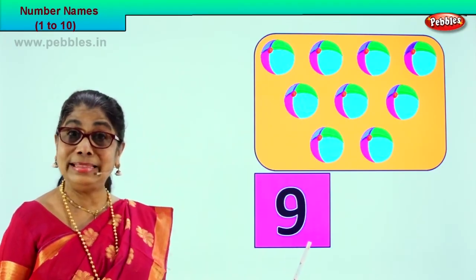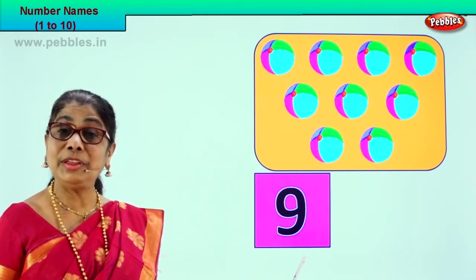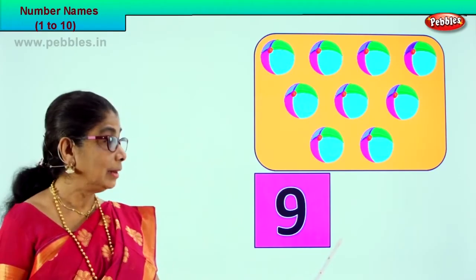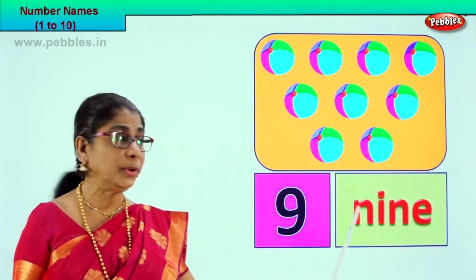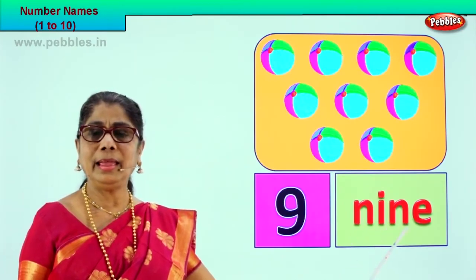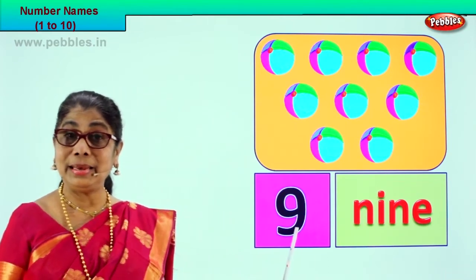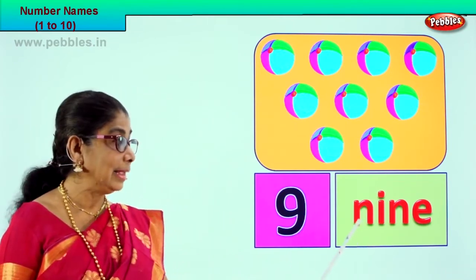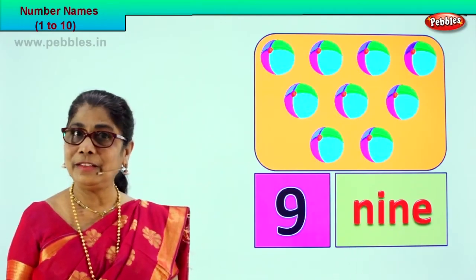Number 9. This number 9 can be written in words. How do we write this number 9 in words? Spell it out. In words, N-I-N-E, 9. This is number 9, and this is 9 in words. Very clever children.